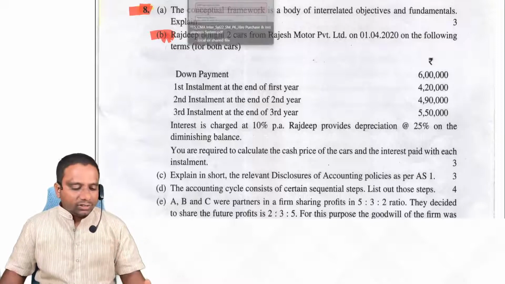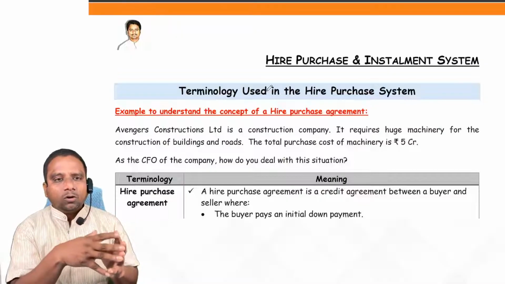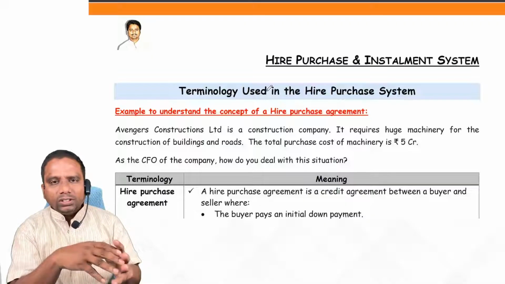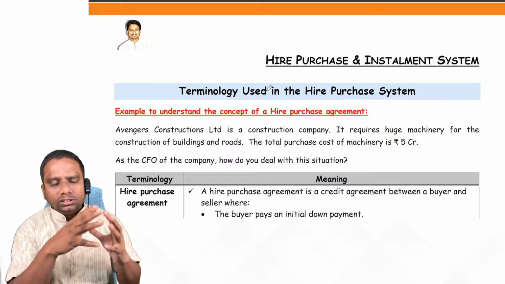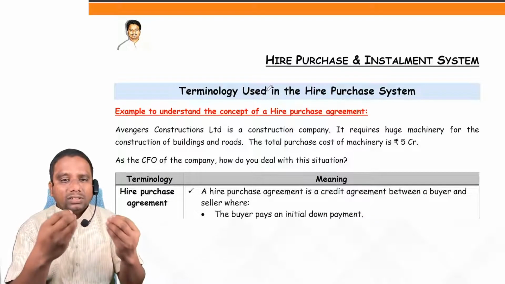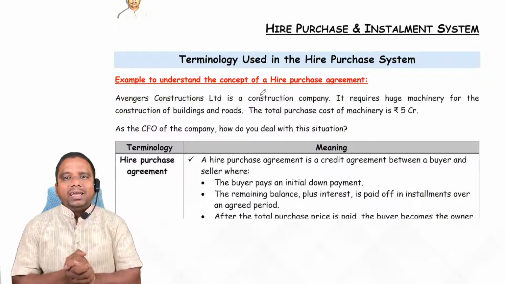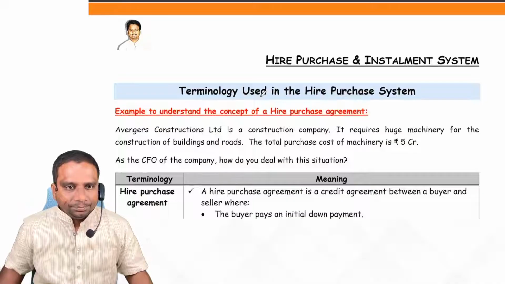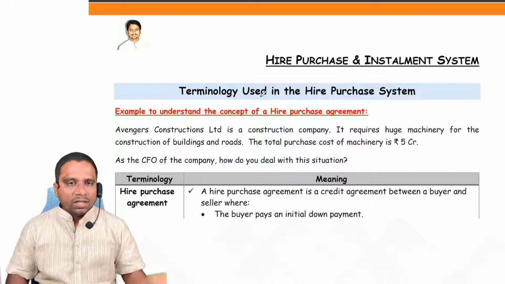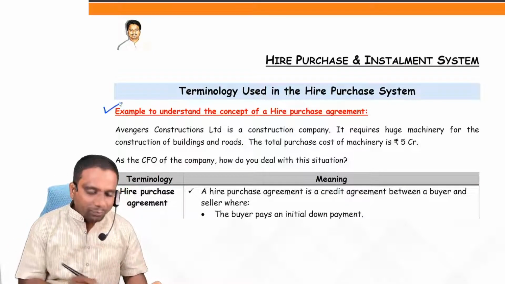So that is the importance of hire purchase. Most students get confused in the calculation of cash price and interest. Yes or no? Once you watch this video from beginning to end, all your doubts get clarified. Clear? Now look, first of all, why hire purchase and installment system? What is the objective or purpose of this system? To understand this concept, first let us take one small example.